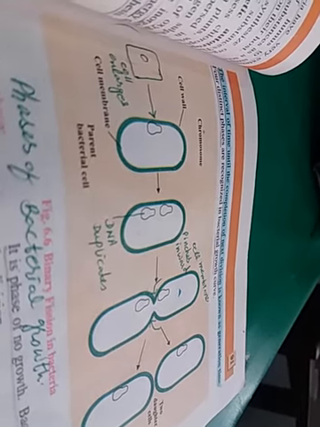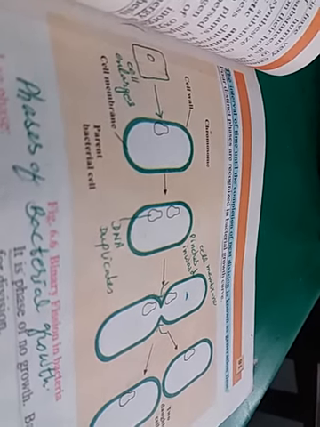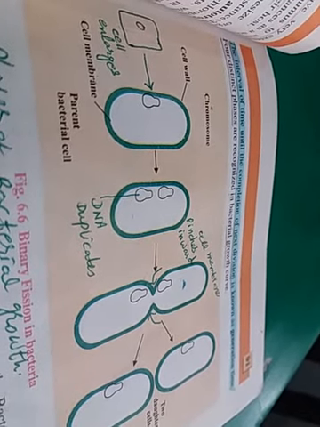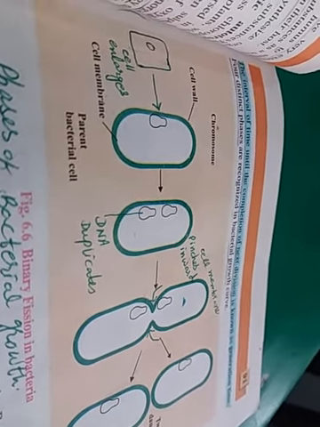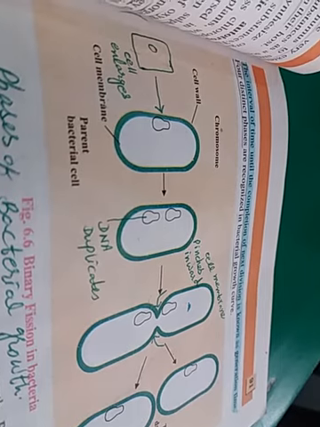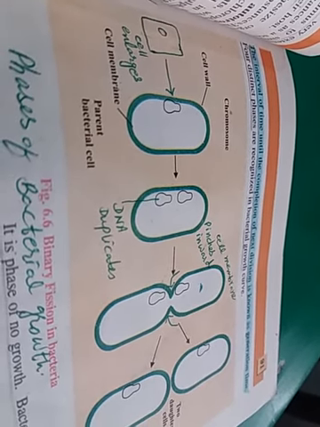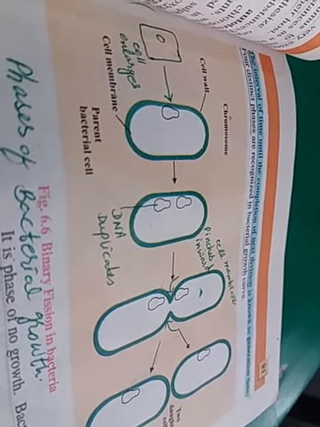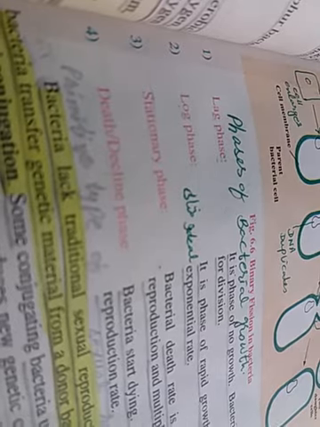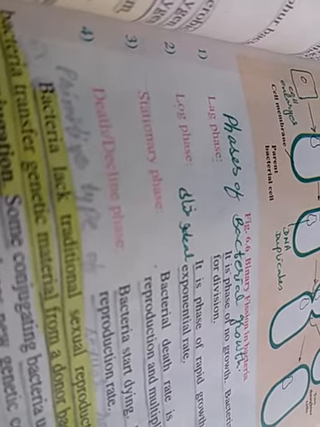The duration or time interval until the completion of the next division is known as generation time. The whole time period which is taken during this division is known as generation time. So generation time is very important for each kind of bacteria. Next, phases of bacterial growth. Mostly 4 important phases of bacterial growth are known.